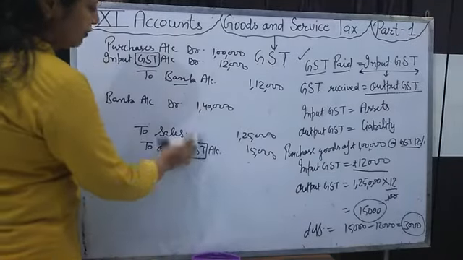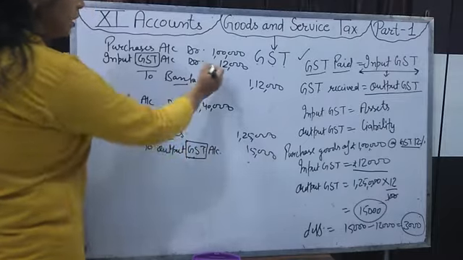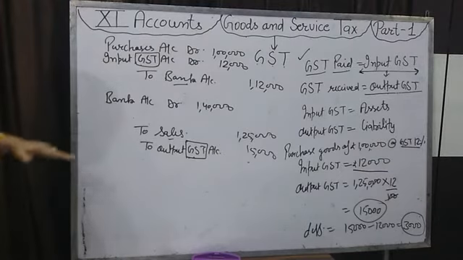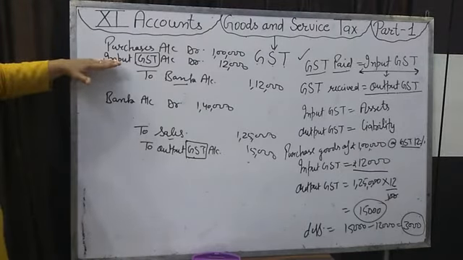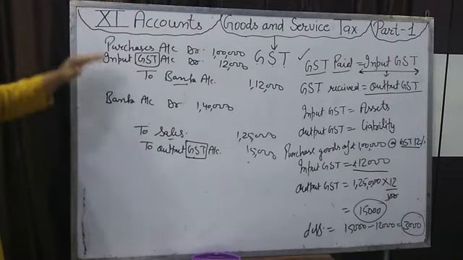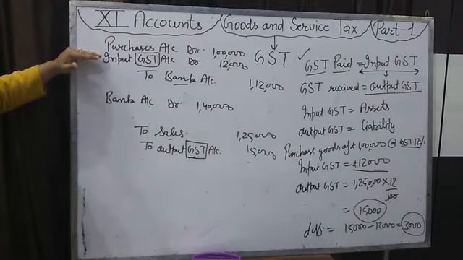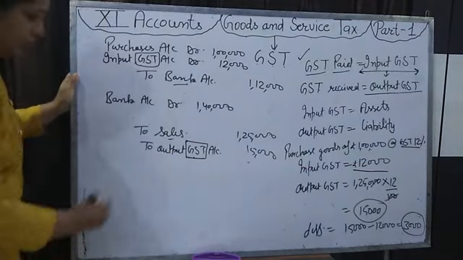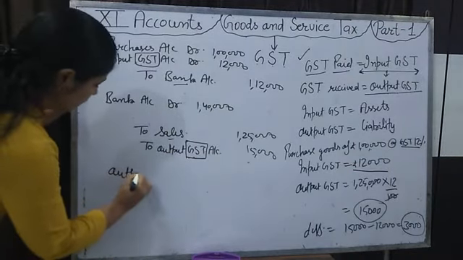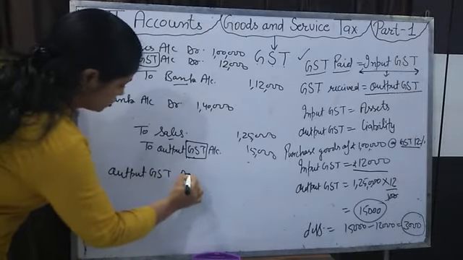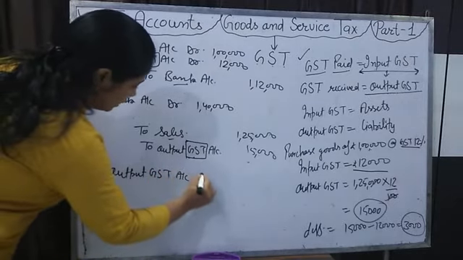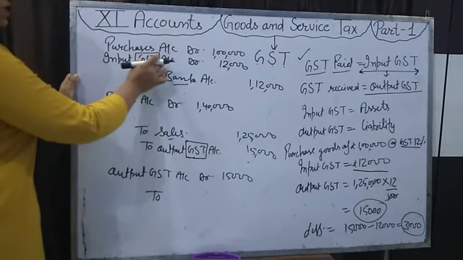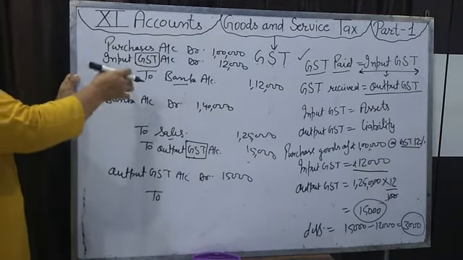Now the difference of output GST and input GST, 3,000, will be paid to the government. For that, which entry will be passed? We have to close both accounts, output GST and input GST, at the time of payment. Output GST is a credit balance, so when we close this account, it will be debited. Output GST account debit 15,000.